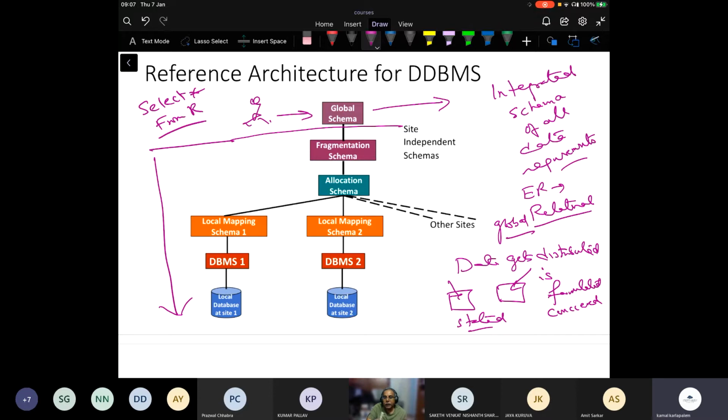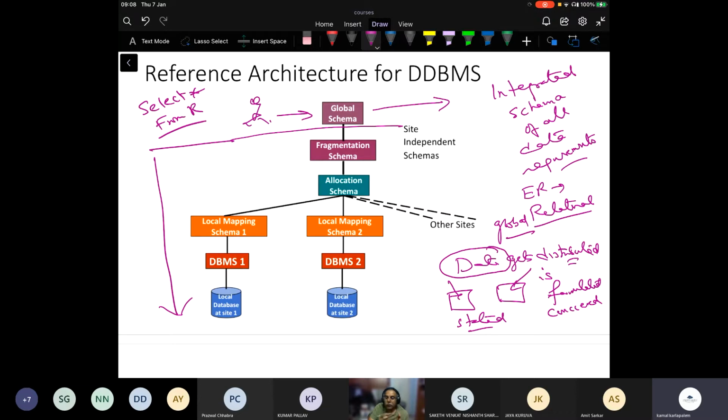So you get a framework with which you can merge and break up relations in a very formal way, and you can prove certain good properties of this breaking up and joining. This notion of data getting distributed is something that we'll spend some time on in today's class and more as we go along the course.